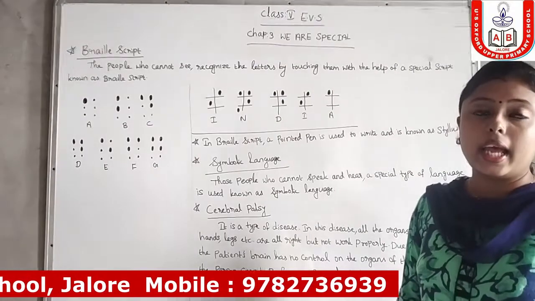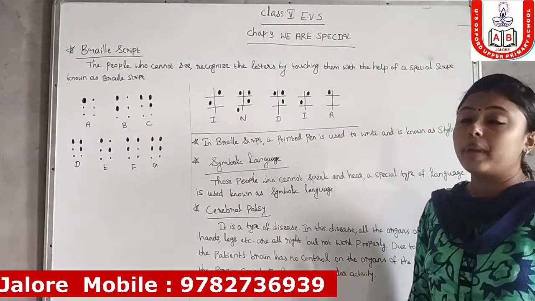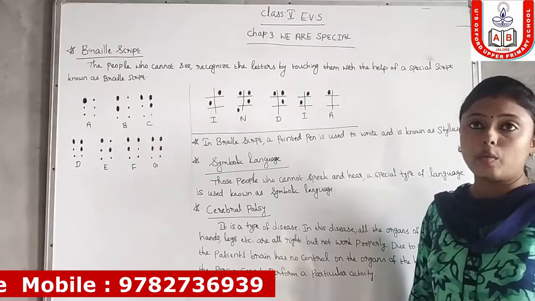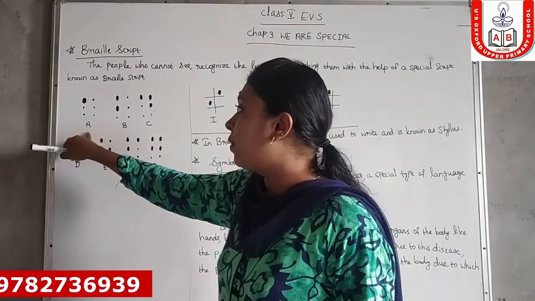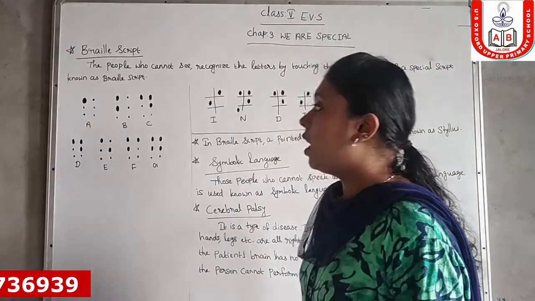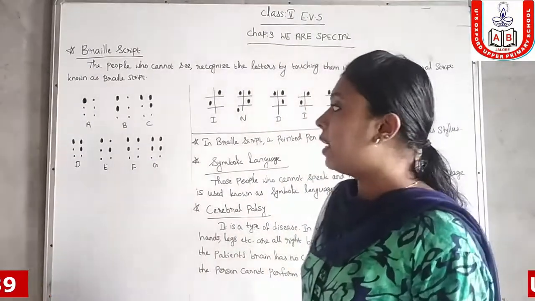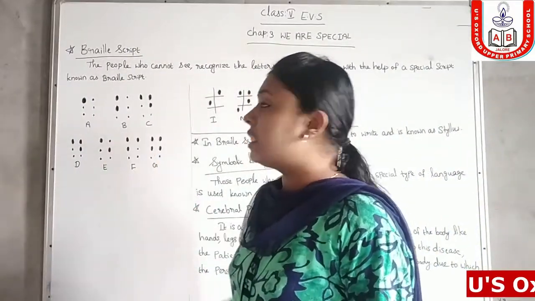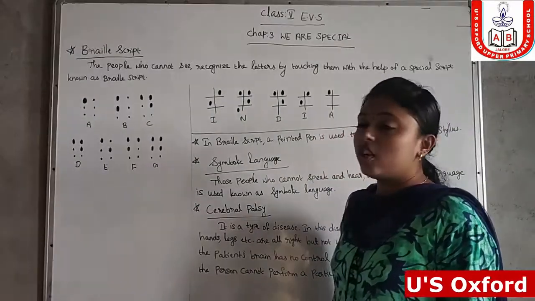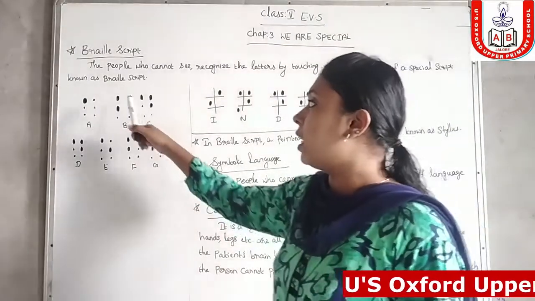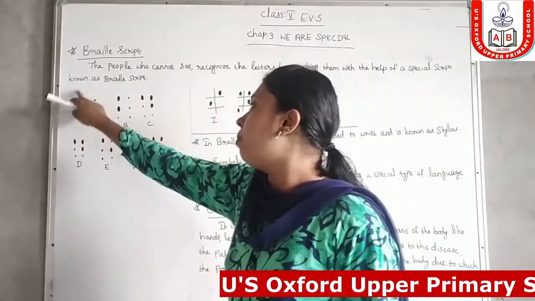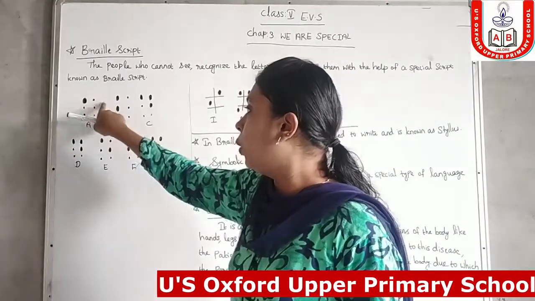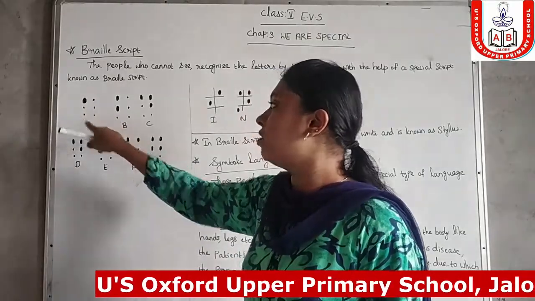In Braille script there are 6 dots used to write. We all know that normal people write languages like ABCD. But blind people use a special script known as Braille script. In Braille script A is represented by this pattern of dots.